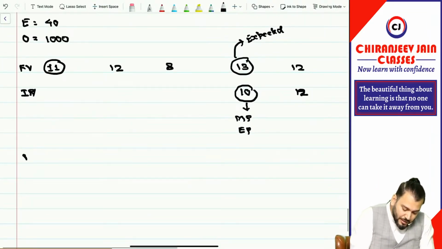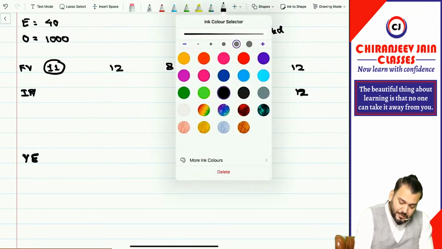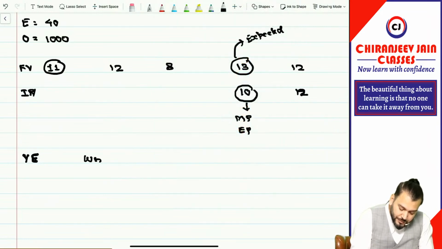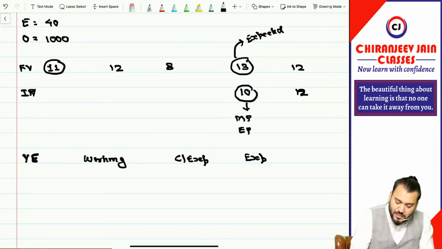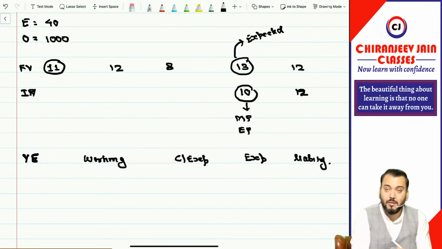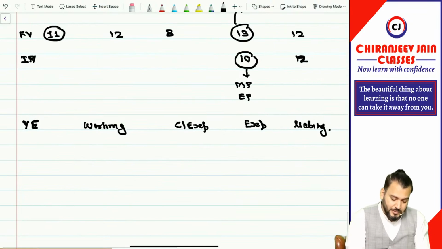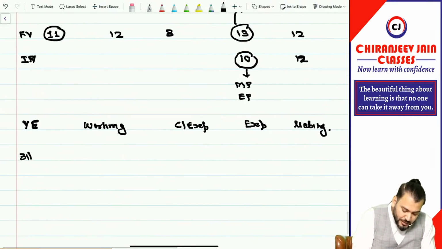So we'll start the calculation of expense to year end. Then we write down working. Then we write down cumulative expense. Then we write down expense. And in this question, because they have also asked liability at the end of each year, therefore we'll also have one more column for liability. Chalega? Yes, sir.